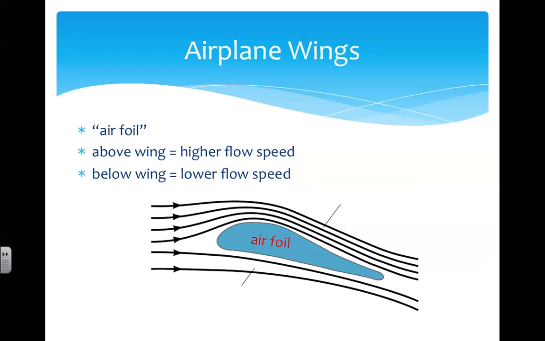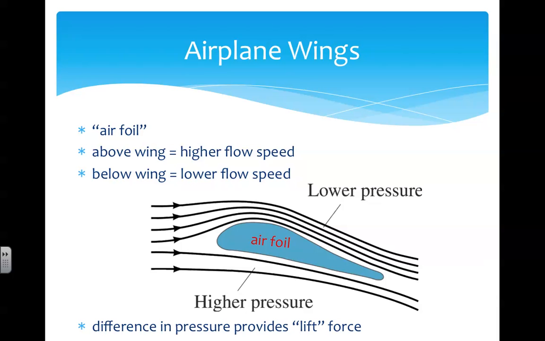As a result of Bernoulli's principle, where the air moves faster, the pressure is lower, and where the air moves slower, the pressure is larger. Because there's an imbalance in the pressures, there is an imbalance in the forces. The force beneath the wing is greater than the force above the wing, resulting in a net force upward, which we call the lift force.